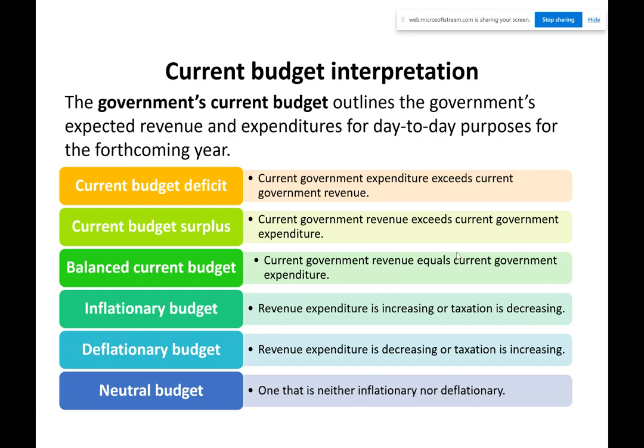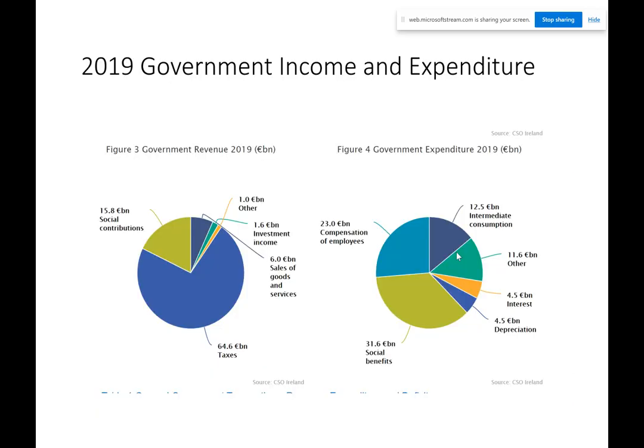Okay. There's also this thing called an inflationary budget or deflationary budget or a neutral budget. And you can see it there. Inflationary: revenue expenditure is increasing or taxation is decreasing, which means, and again, deflationary: revenue expenditure is decreasing or taxation is increasing. So spending going out, down or up, taxation going up or down, and they kind of know the trends that this way is going. You can see it there. This is just something I pulled from the CSO.